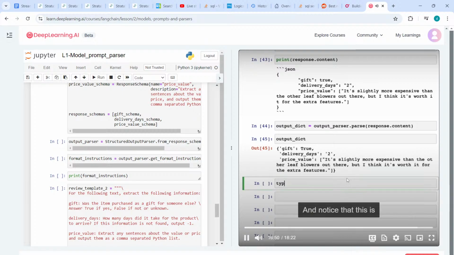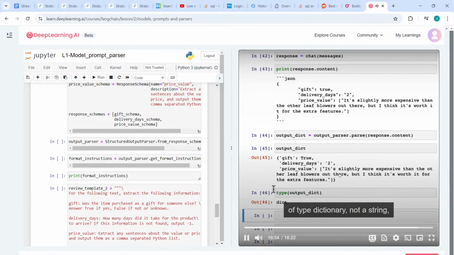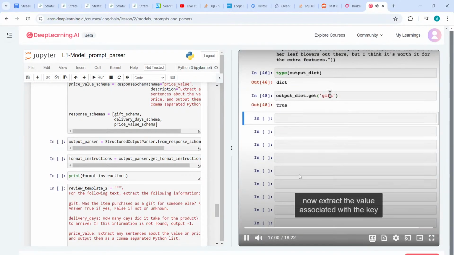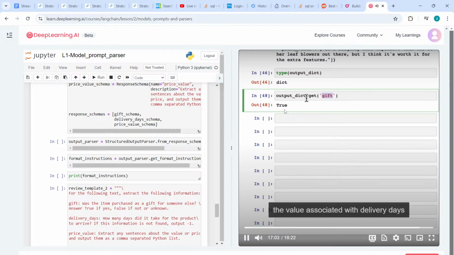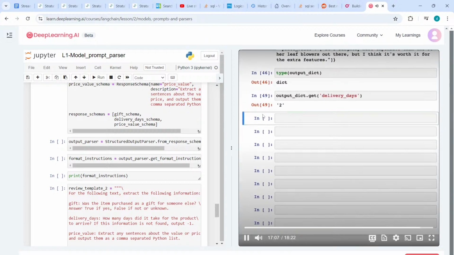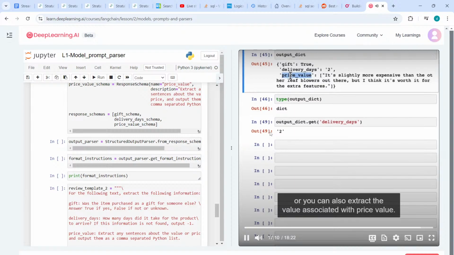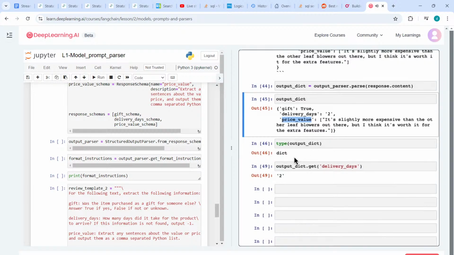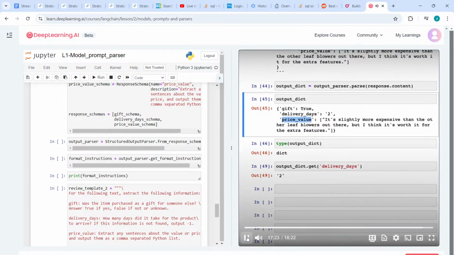And notice that this is of type dictionary, not a string, which is why I can now extract the value associated with the key gift and get true, or the value associated with delivery days and get 2, or you can also extract the value associated with price value. So this is a nifty way to take your LLM output and parse it into a Python dictionary to make the output easier to use in downstream processing.